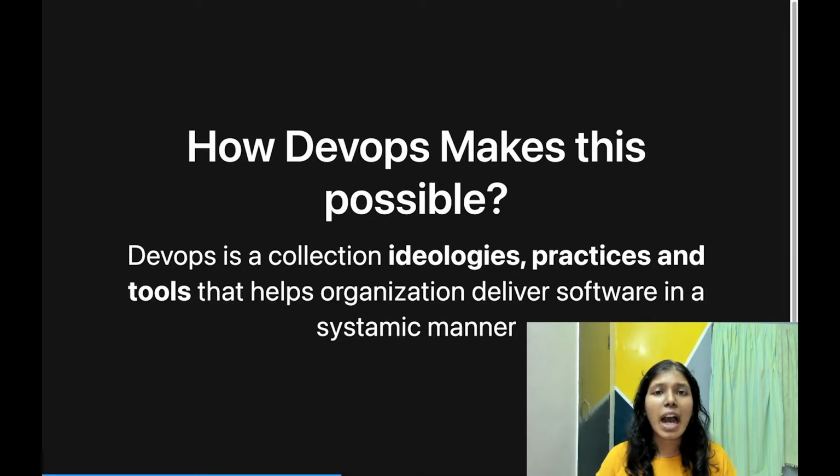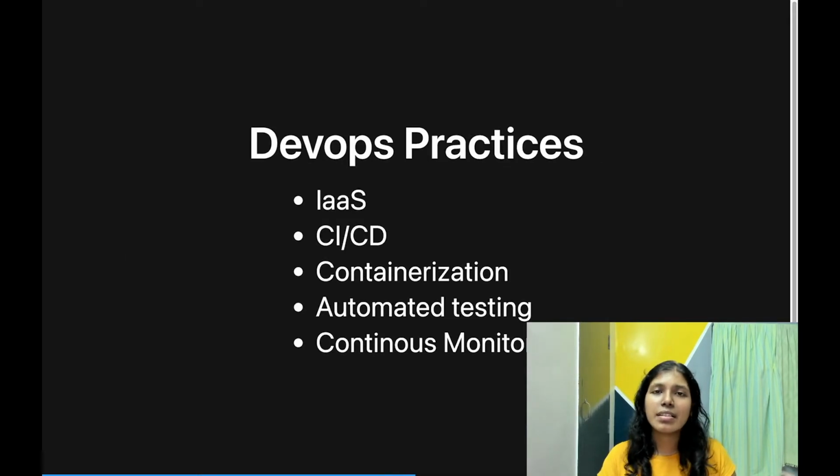So the ideologies and practices is what makes DevOps so enticing for DevOps teams. It all boils down to something very, very unique. It's called automation. Automating everything that dev and ops teams come across in everyday life so that it's reproducible, and you can replace people so that the knowledge is in a centralized way. And there are a couple of DevOps practices which let you do this.